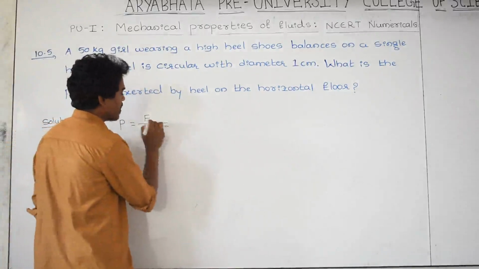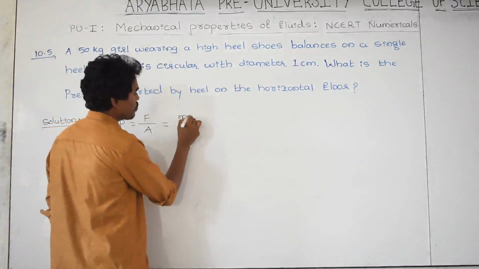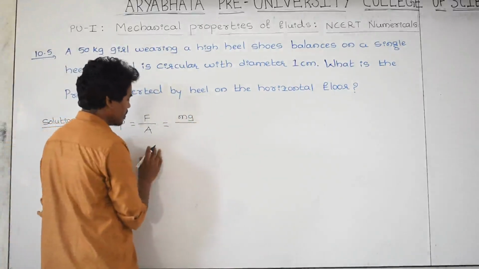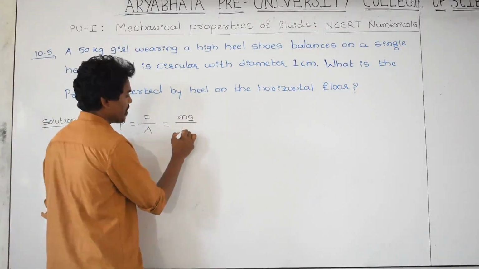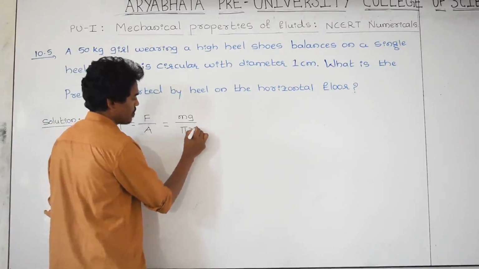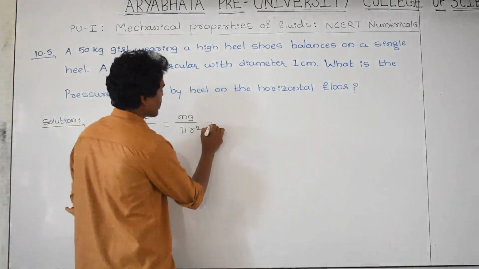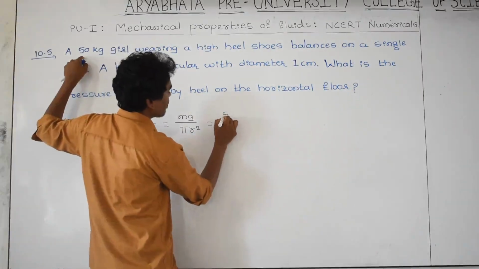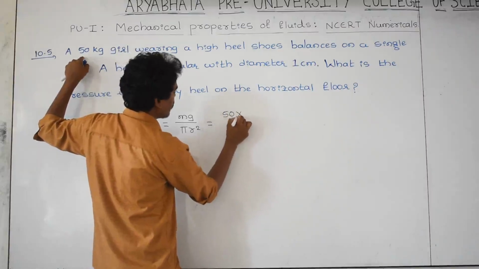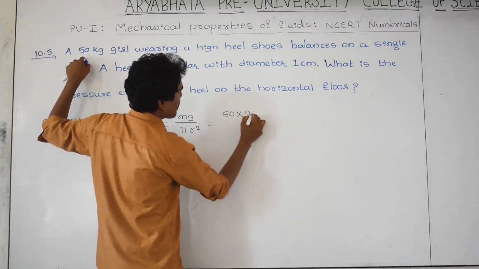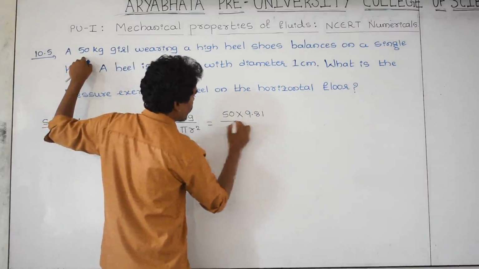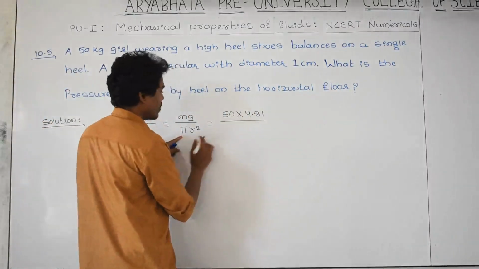F can be written as m g, divided by area, which is pi r square. The mass of the girl is 50 kg, times g, which is 9.81, divided by pi, which is 3.142.